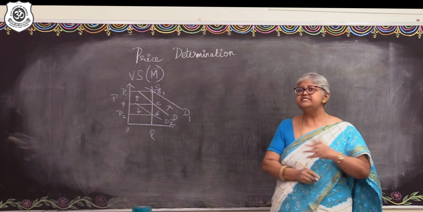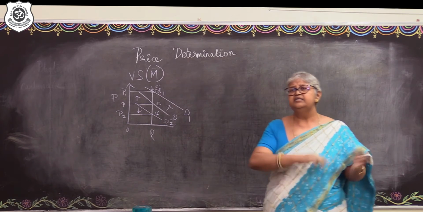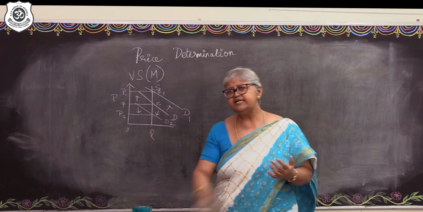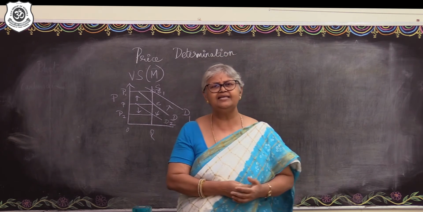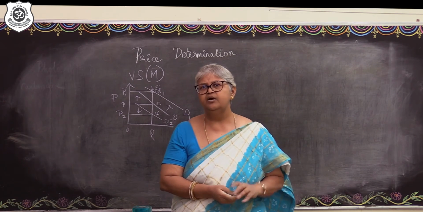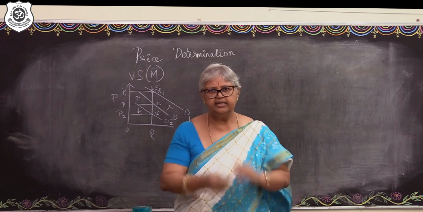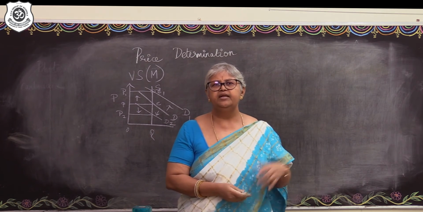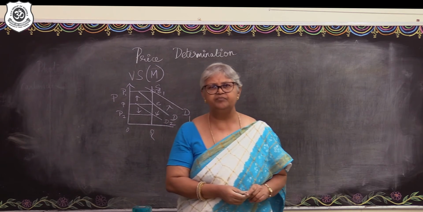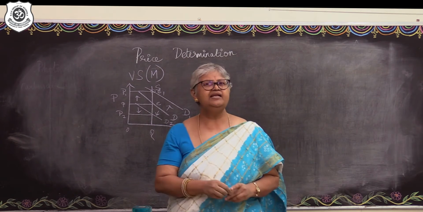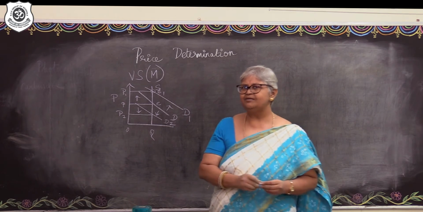Then, what happens in the very long time period? In the very long time period, the supply can be increased to an infinite extent. There can be a lot of planning that can happen in the very long time period. Whatever fixed assets you want, whatever diversification, expansion you want, you can do it as an entrepreneur. You can plan and arrange for all the factors, so supply becomes completely flexible, or supply becomes infinitely elastic, right?